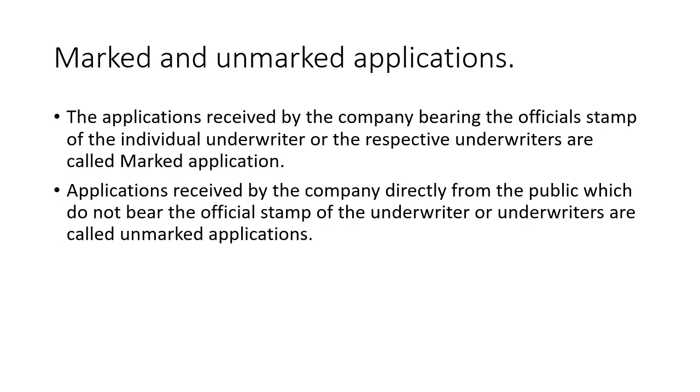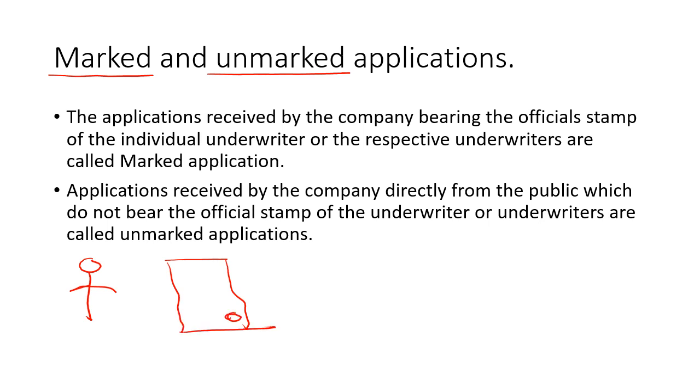It is important to understand marked and unmarked applications. If the company has an underwriting agreement, underwriters try to sell applications, and when they sell, they place their stamp on the share application form so that the company can easily recognize who has sold the application. This is very important if the number of underwriters is more than one.